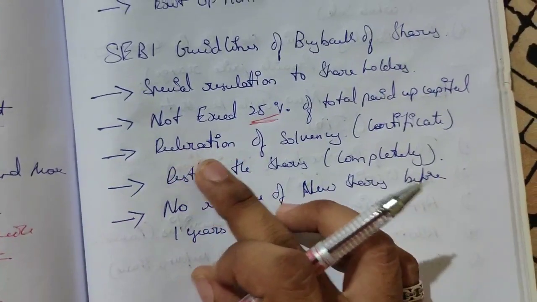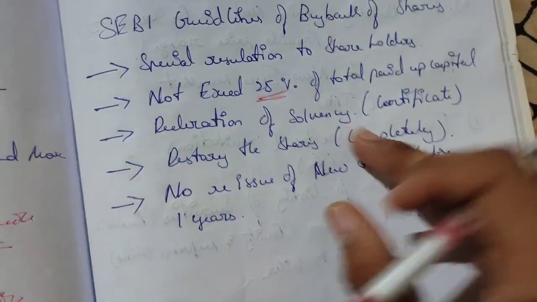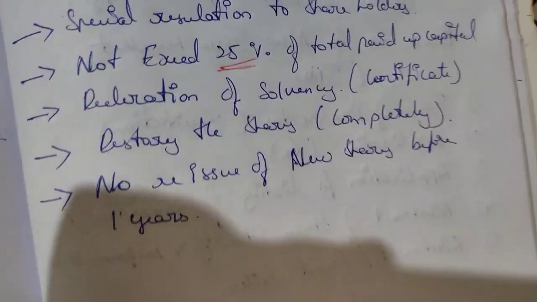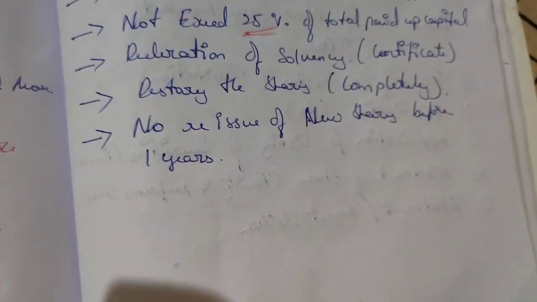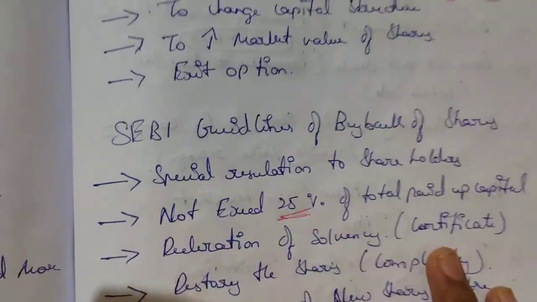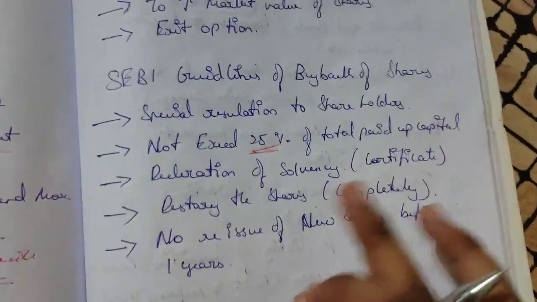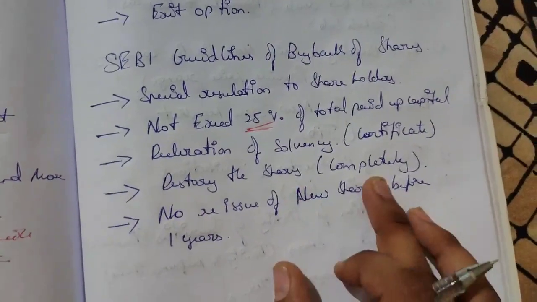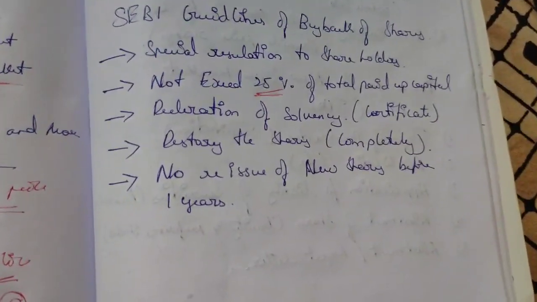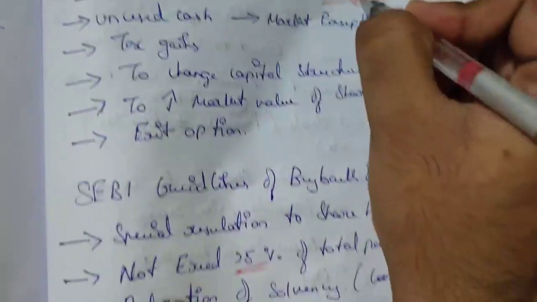Next, declaration of solvency. Declaration of solvency means the company is in the middle, neither earning profit nor making a loss. A certificate should be issued to SEBI, and then they can do the buyback of shares. Next, destroy the shares completely. Now that we have done a 24% buyback, this 24% should be destroyed.